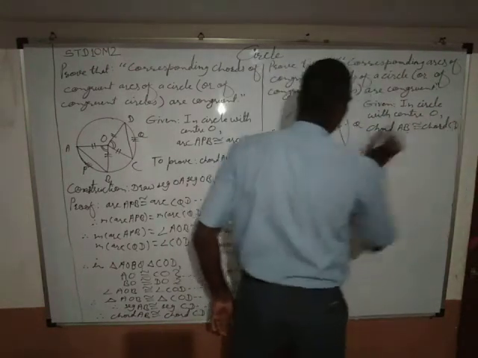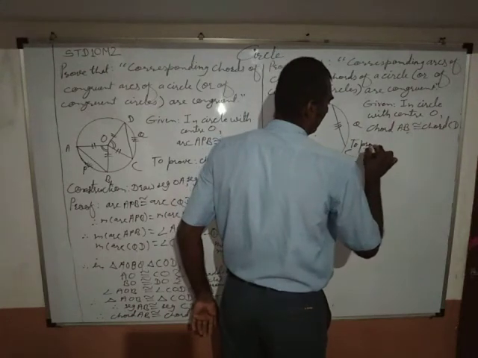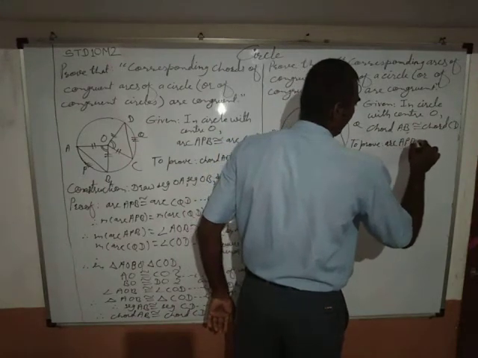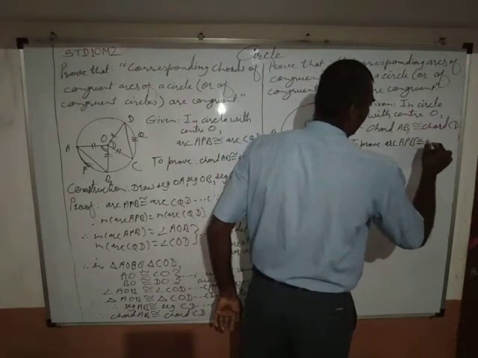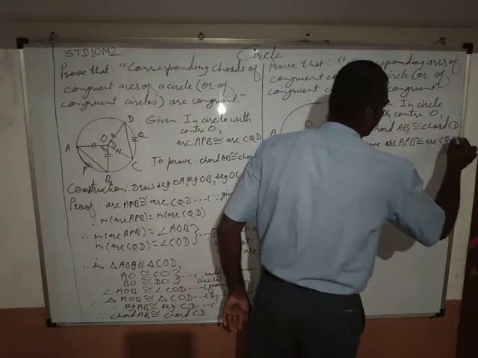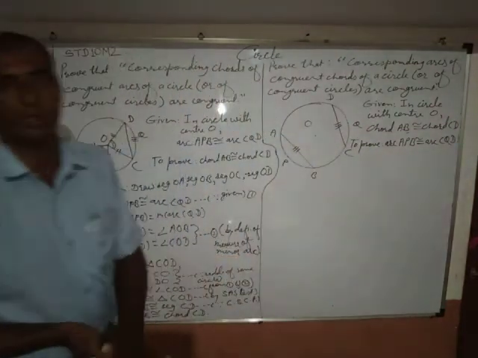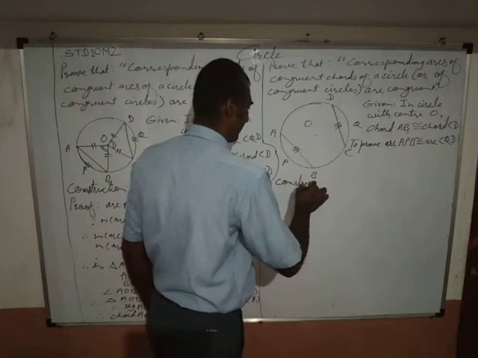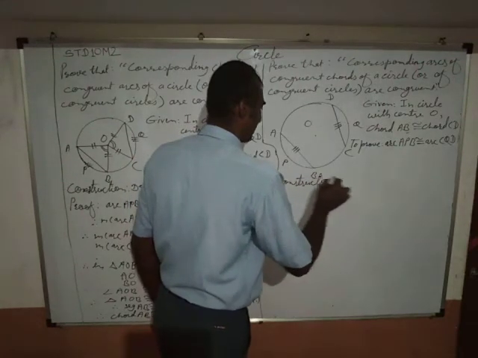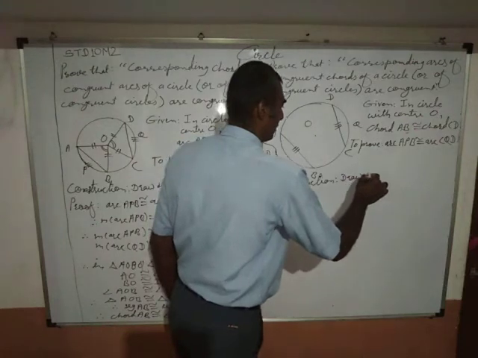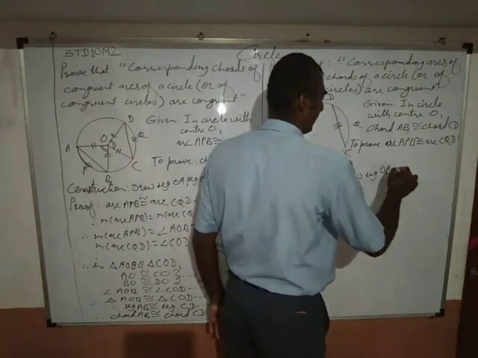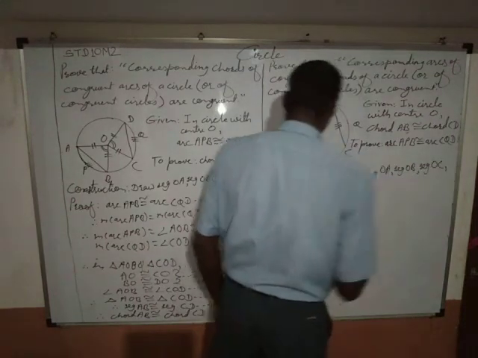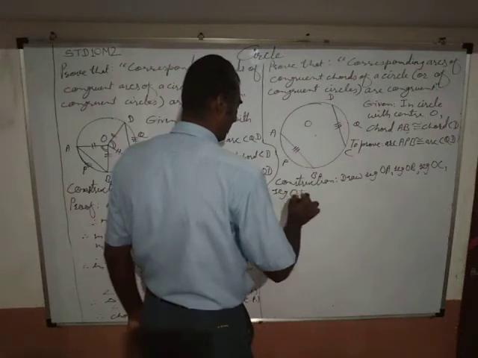Okay. To prove arc APB congruent arc CQD. Again, information is insufficient. That's why we need construction. Construction: draw seg OA, seg OB, seg OC and seg OD.